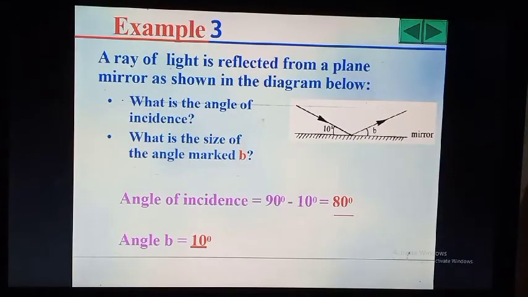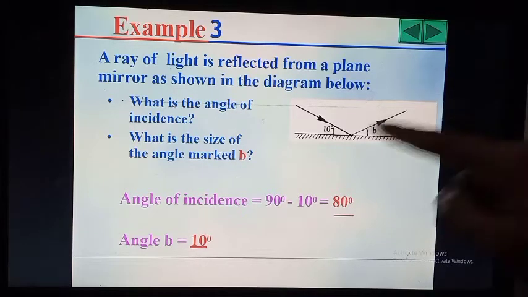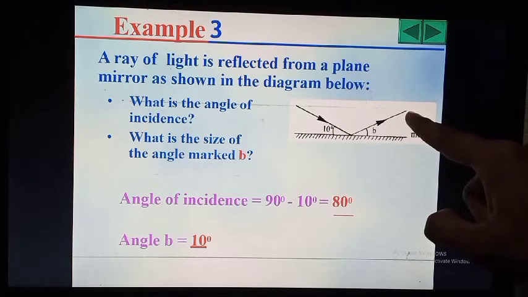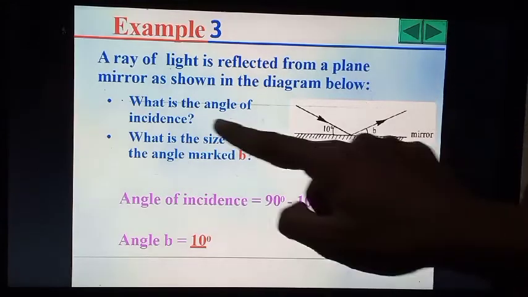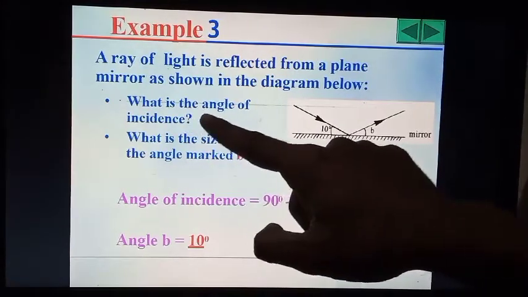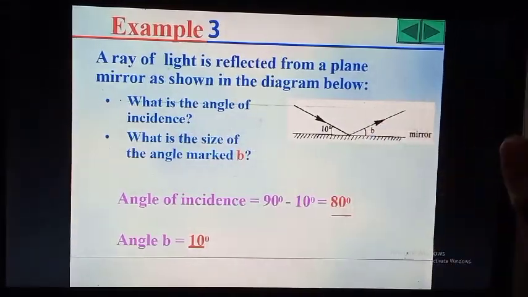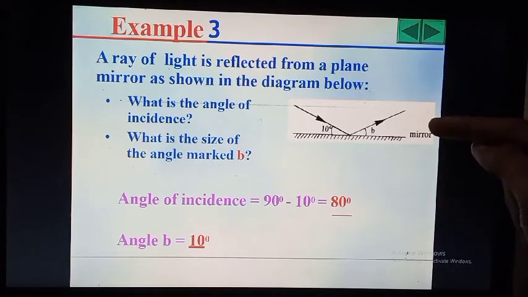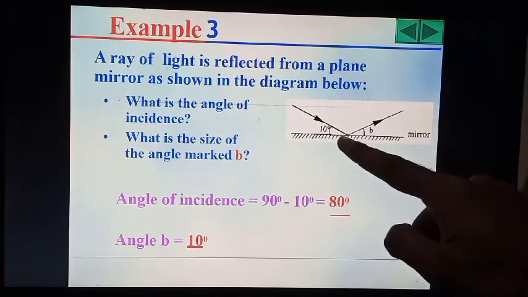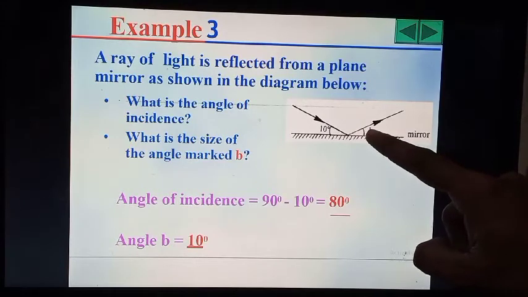Take another example. A ray of light is reflected from the plane mirror. What we have to find? We have to find the angle of incidence. What is the size of the angle marked B? And also we have to find the angle B.